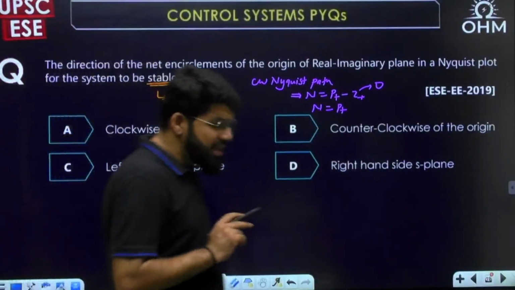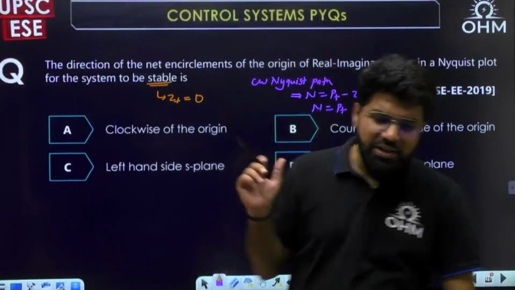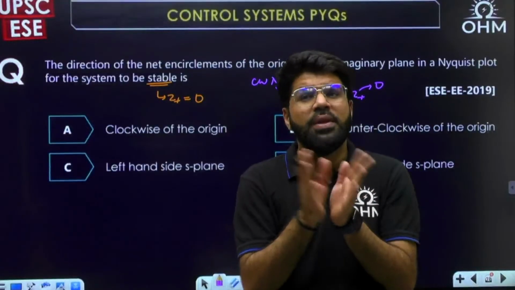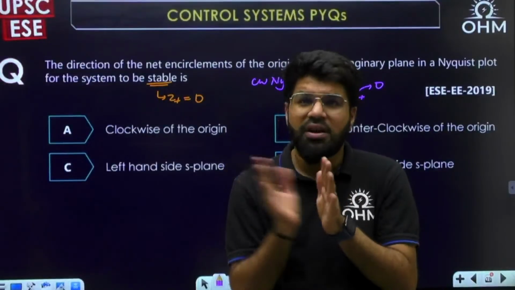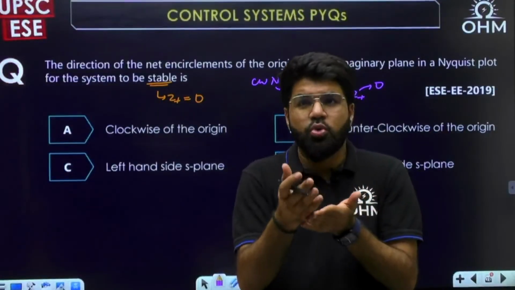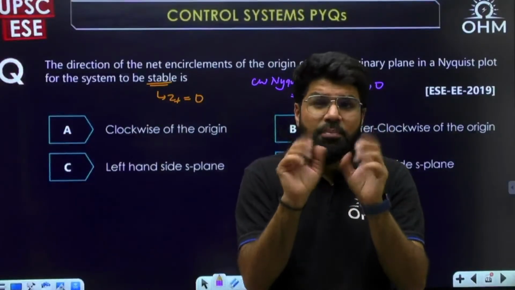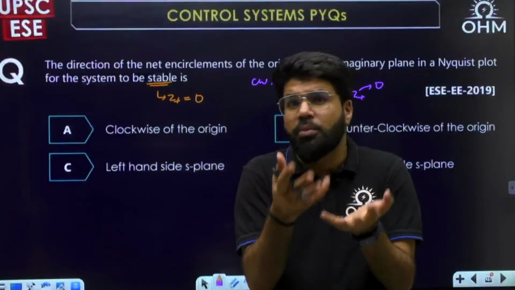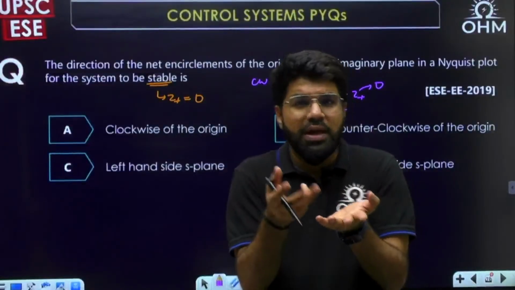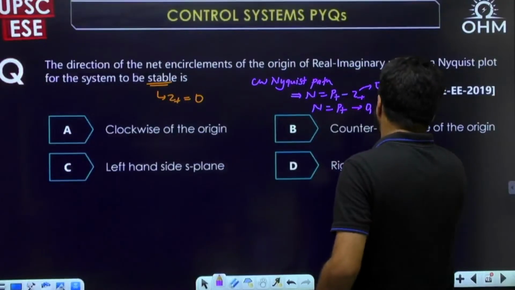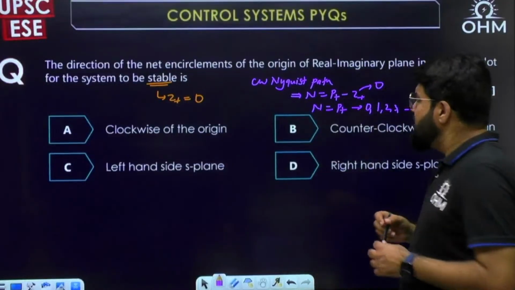But okay, here it is N equal to P plus. Now what is P plus? As I revised already, the number of poles of G(s)H(s) in the RHP. How many poles of G(s)H(s) are in the RHP? Not given, but it may be 1, 2, 3 or nil. It's a count of the number of poles, so it cannot be -1 or -2. So N equal to P plus, and P plus could be 0, 1, 2. It's a count.